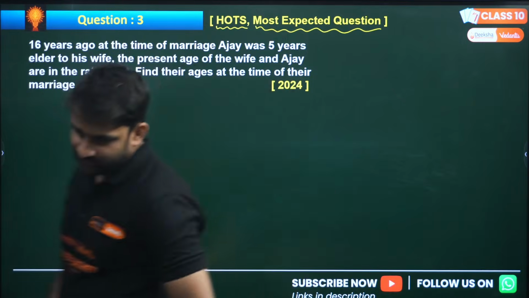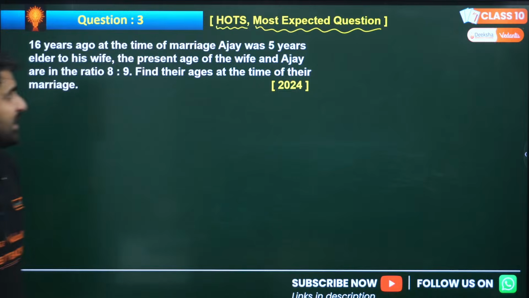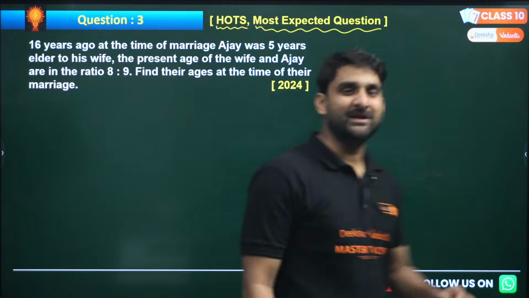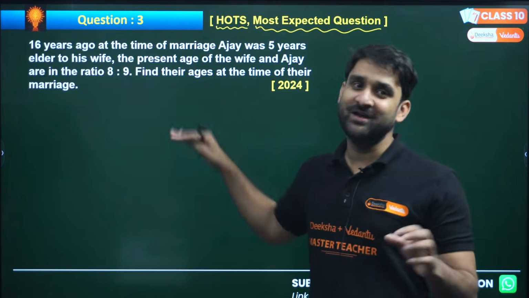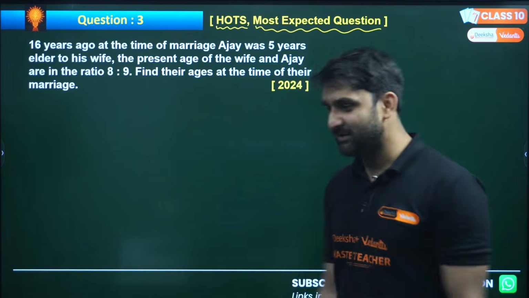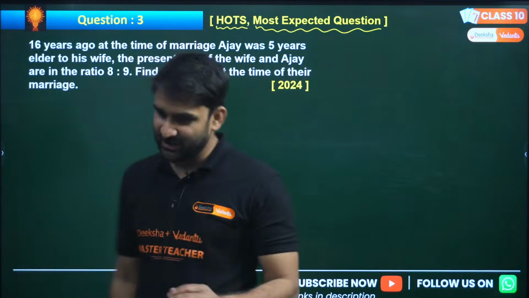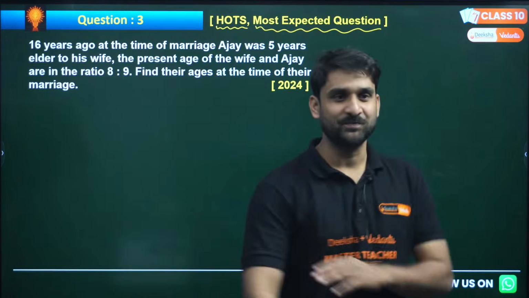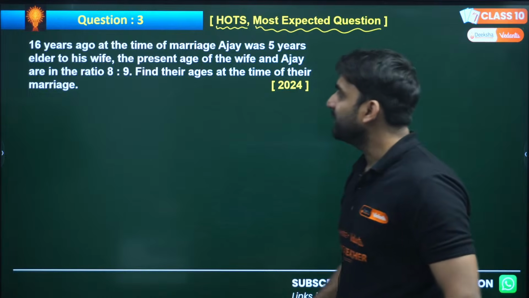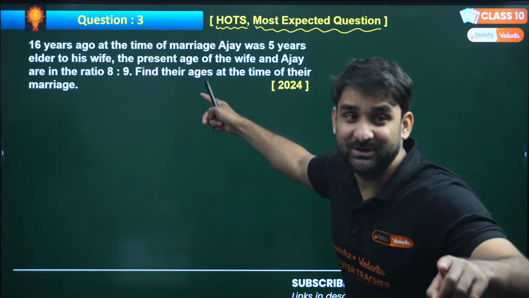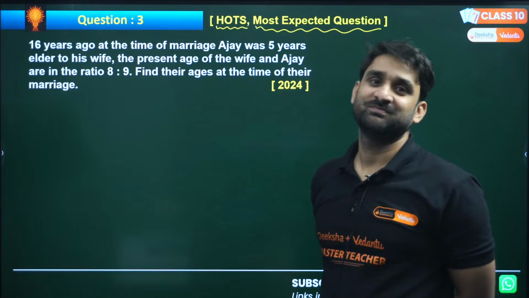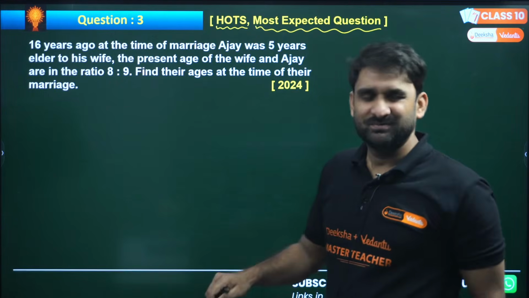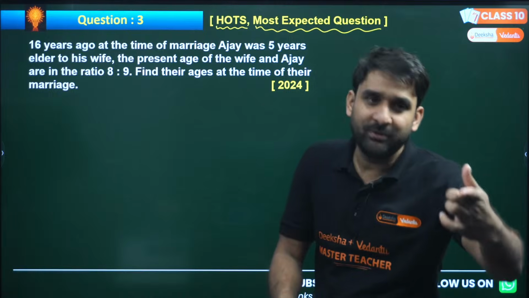Now solve this question, everyone. See, this question is very easy, but the important thing is language. Language is a bit confusing. If you understand the language, everything will be in your hand. So this is also an age type question. So what you have to do? The present age. But in this question, the condition is different from the previous one.